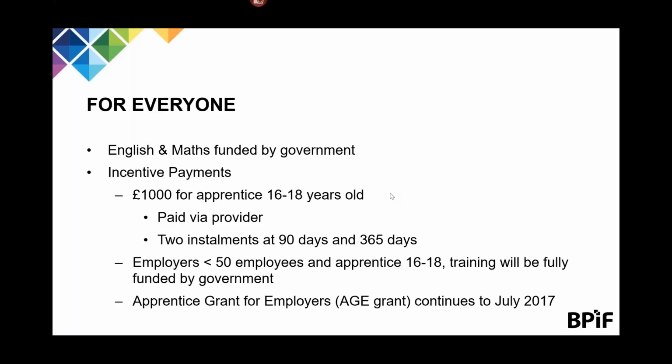Where an employer employs fewer than 50 people, in fact it is where an employer has employed on average 49 or fewer people in the 12 months prior to taking on an apprentice, and that apprentice is aged between 16 and 18, the government will pay for the training in full. So no employer contribution is required from non-levy payers and no deductions made from the digital account for levy payers. The existing apprenticeship grant for employers, which is commonly called the age grant, will continue as it is until July 2017.